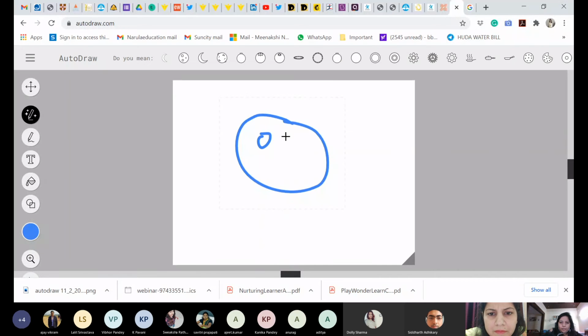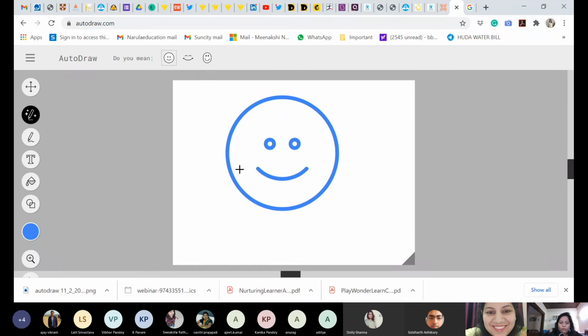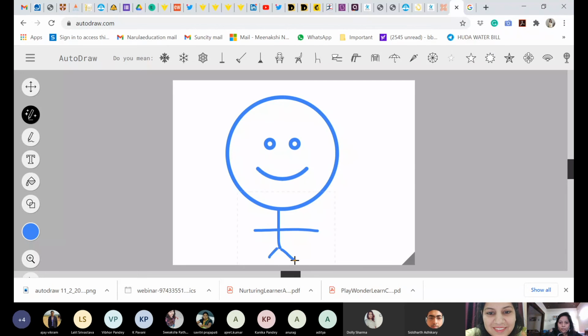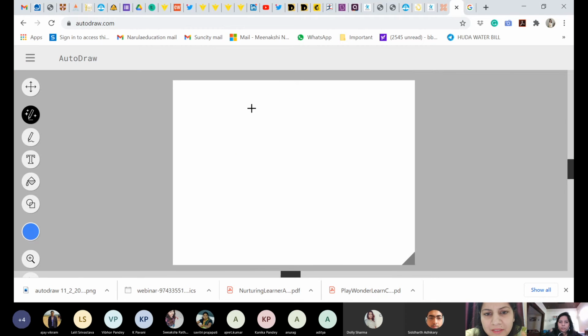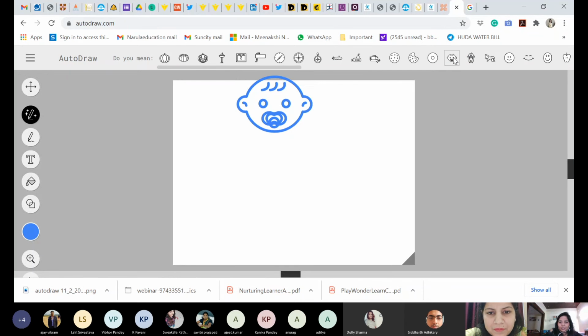I want to draw something. You see, smiley appears. This smile. This is how whatever I want. Let me see if anything else appears. I don't know, some human figure. We can try. It is asking, did you mean this, whatever? Because I have not drawn a complete picture, that's why these kind of options are appearing over here. Let's see. I don't know, this is all about trial. See, a child's image is over there.